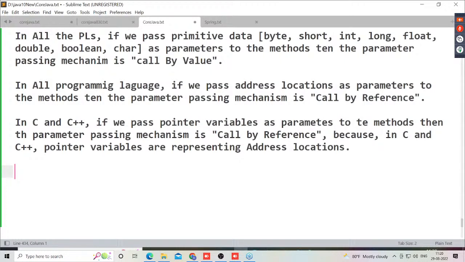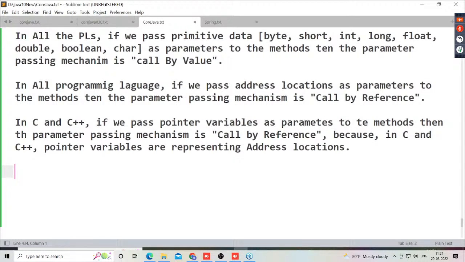But now understand this point here. You know already in Java, reference variable, not pointer variable. Reference variable is different from pointer variables. Both are not the same. A reference variable is a variable which stores the reference value of the object. The reference value of the object is the hexadecimal form of hash code. Hash code is a unique identity, an integer value provided by the heap manager as a unique identity to each and every object. So hash code is not an address location. Reference value is not an address location. So reference variables are not storing any address location.